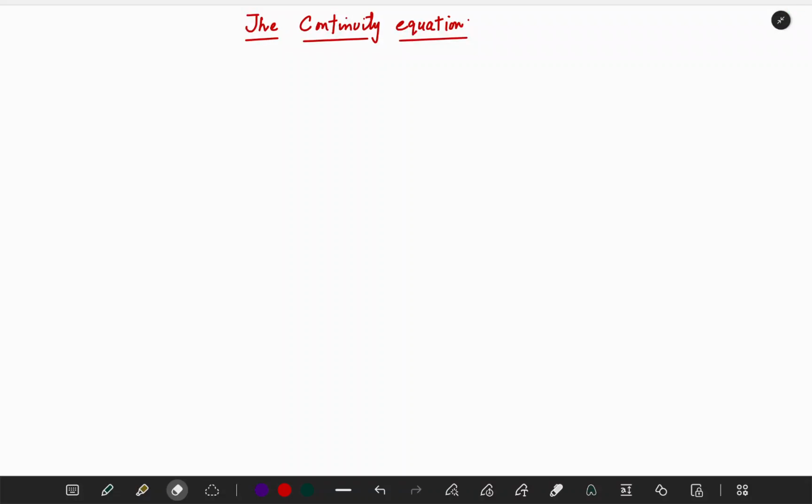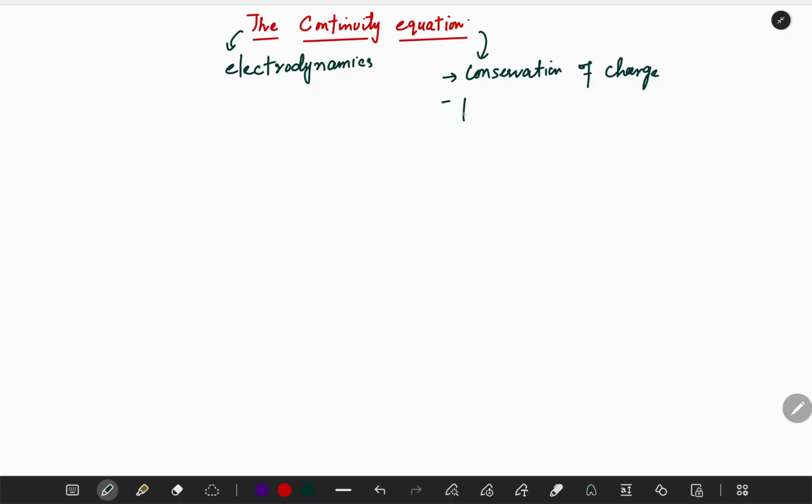Let's try to understand the continuity equation. This continuity equation is very important in electrodynamics. And this continuity equation tells us about the conservation of charge. And we know conservation of charge is something fundamental in nature.